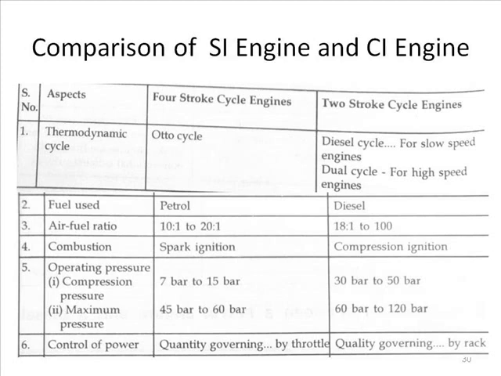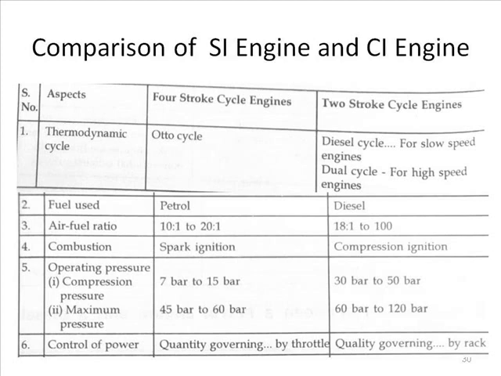The aspects given here are thermodynamic cycle, fuel used, air fuel ratio, combustion method, operating pressure, and control of power. Different aspects are given for the 4-stroke engine and for the 2-stroke engine. So just refer to the comparison given for the different aspects and prepare accordingly.